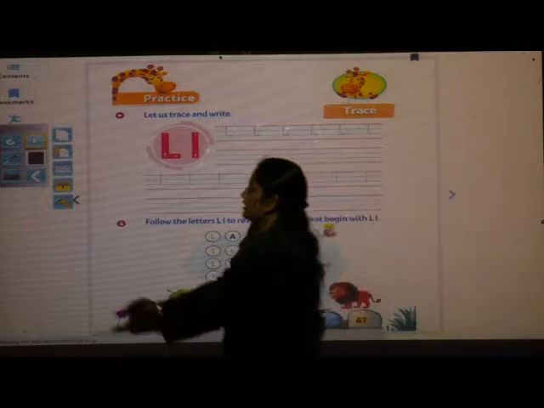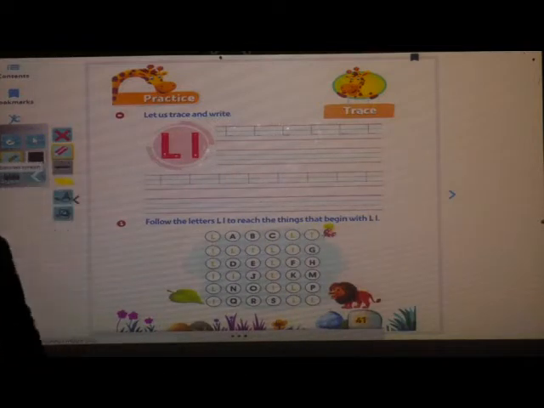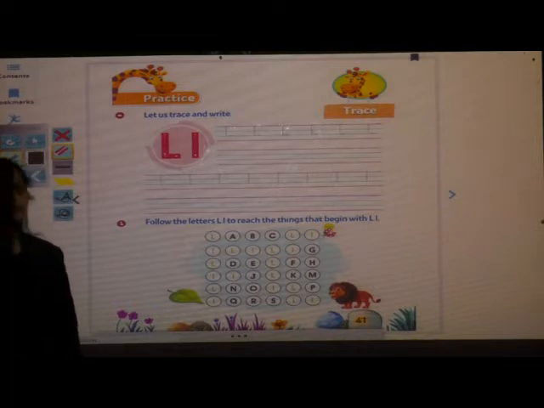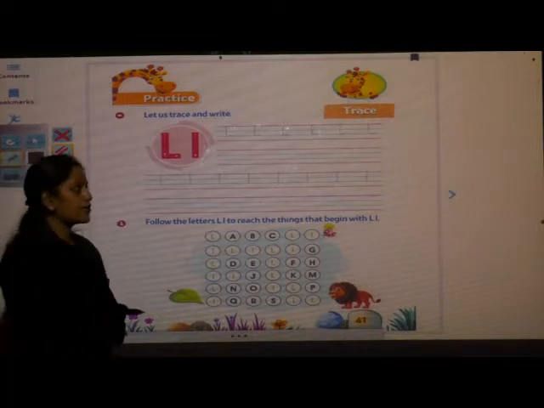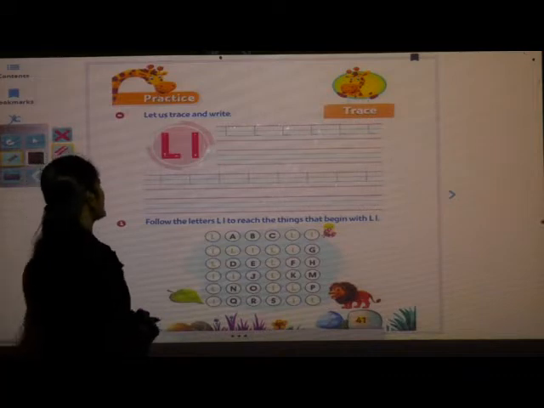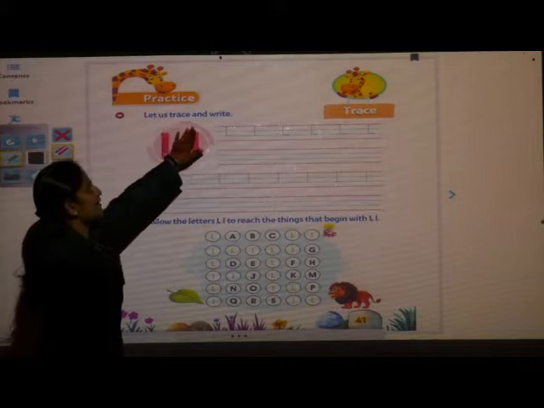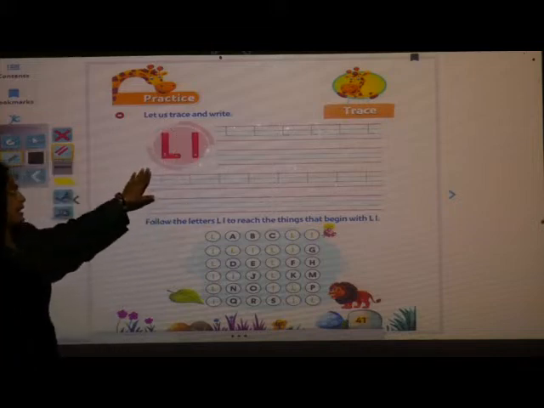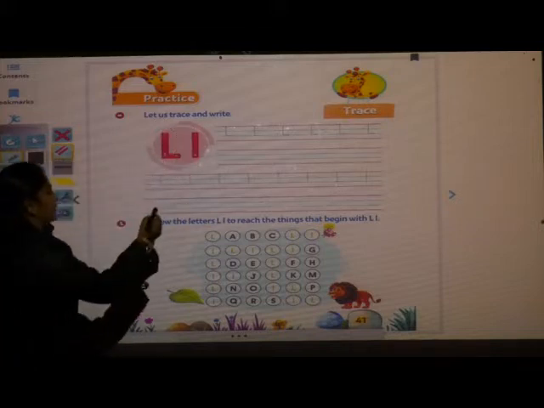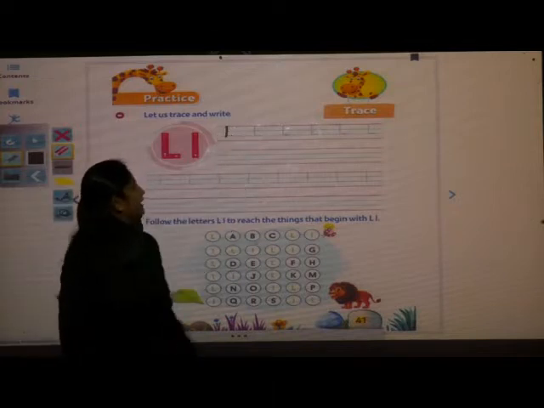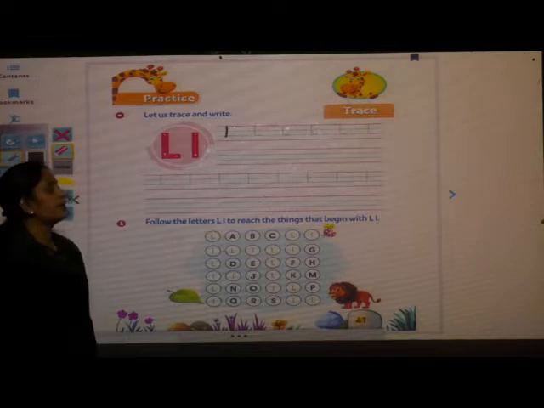Okay children? Now I will show you how to practice writing letter capital L. Are you ready for that? Come on, sharpen your pencils properly. Be ready with your pencil and eraser. So, let us trace and write letter capital L. To write letter capital L, first you have to draw a standing line from red line to blue line.